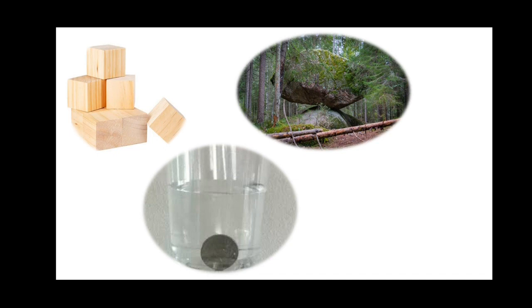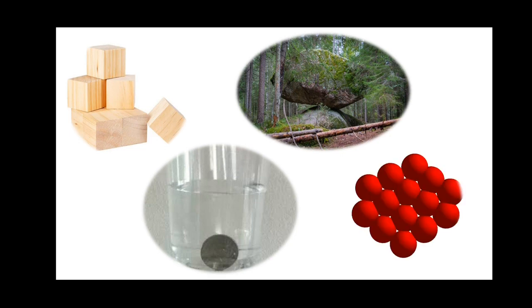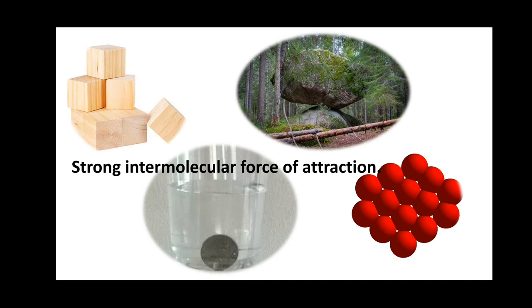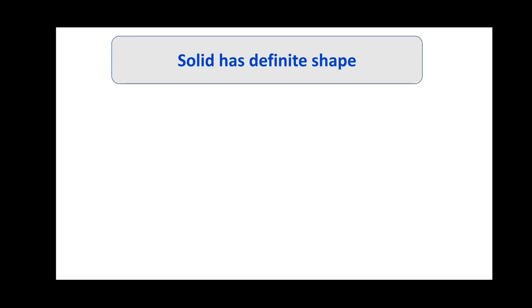We know that the molecules in solids are closely or tightly packed because of strong intermolecular force of attraction and very less intermolecular space. Because of these two properties, the shape of solids will not change at room temperature unless an external force is applied on it. So we can say that one property of solids is that it has definite shape.